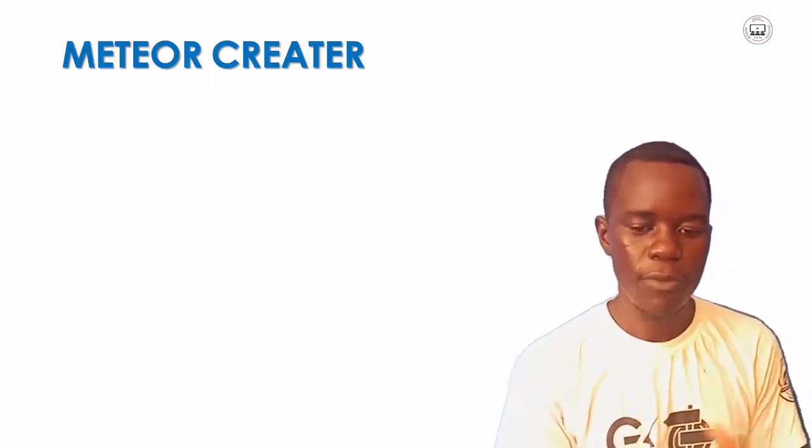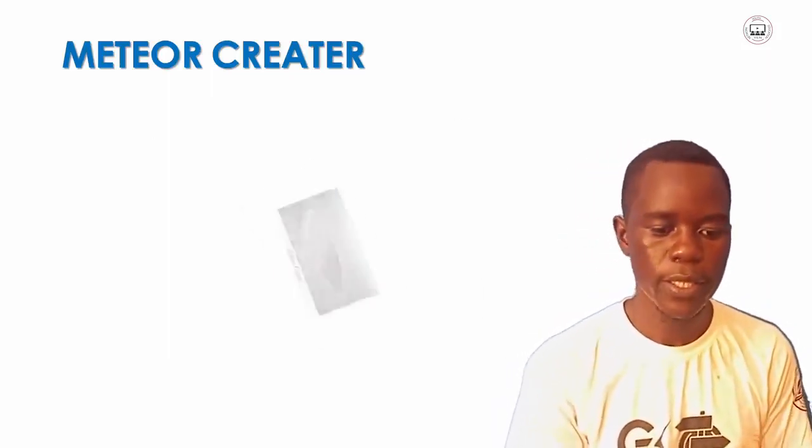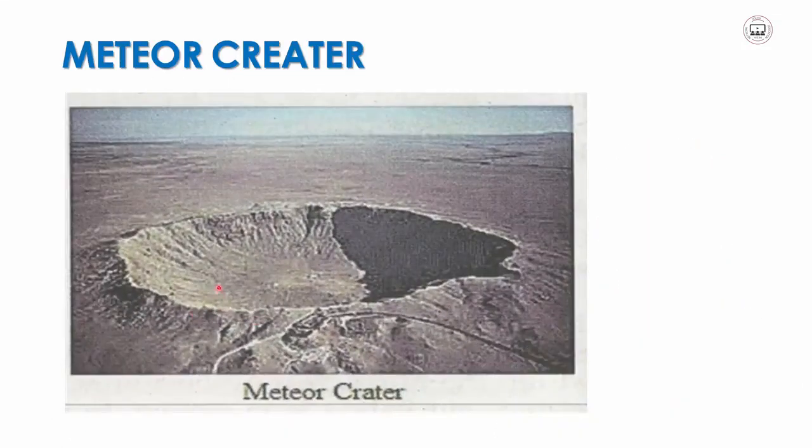So here is a diagram of how a crater looks. This is the depression, and this is the position where the meteoroid fell, and this now creates a depression. So this is the depression which is created after the meteoroid hits the Earth.